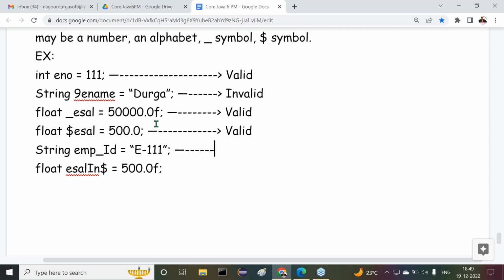Next one is String emp_id. Valid or invalid? The underscore is in the middle. At any location, underscore is valid. So no problem here, it is valid. Next one, e_cell_in_dollar. Valid or invalid? It is also valid here. The dollar symbol we can write at any location. Is it? All of you are getting clarity?